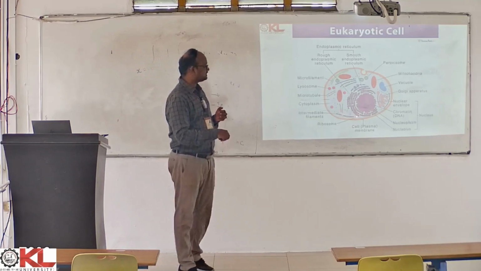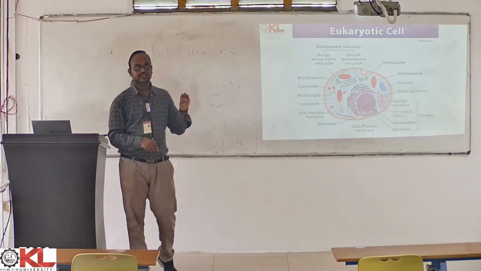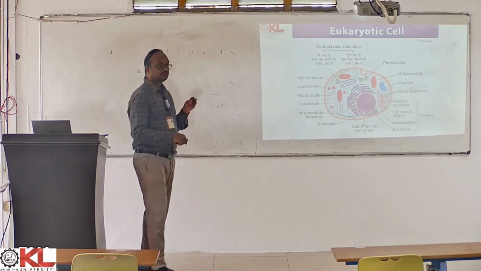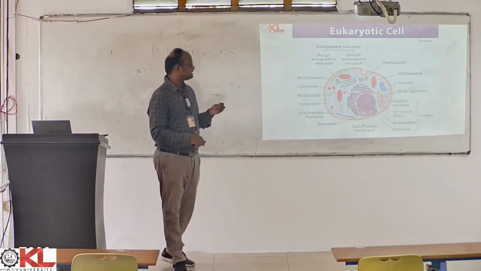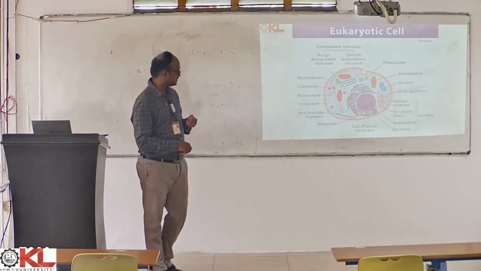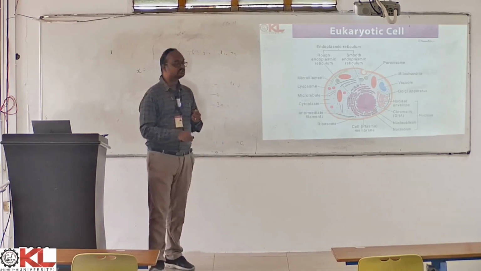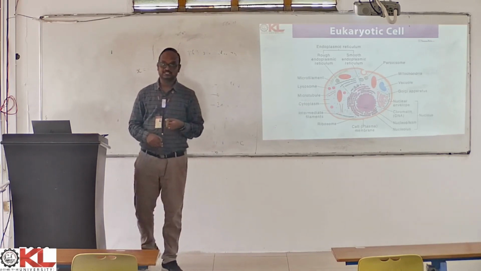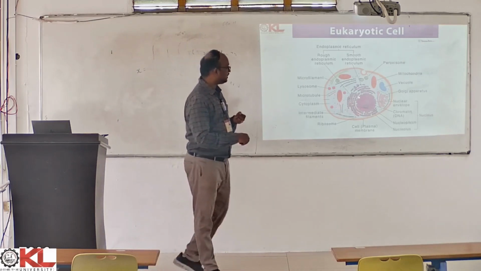These dots you see here are ribosomes, present on top of the endoplasmic reticulum. The major function of the ribosome is synthesizing proteins, as they act as protein factories. What you see here, which does not have ribosomes, is called smooth endoplasmic reticulum. So there are two types of ER, rough ER and smooth ER.